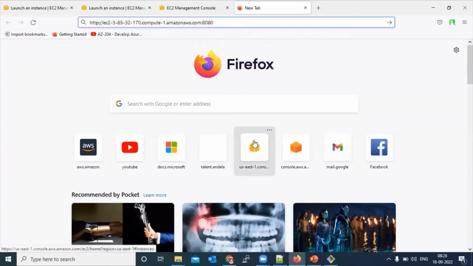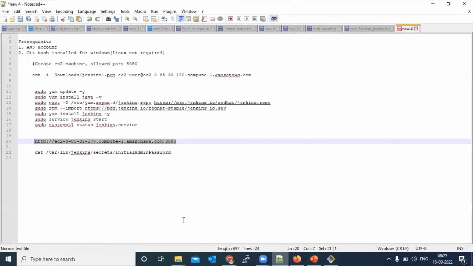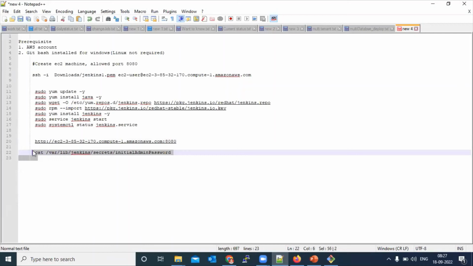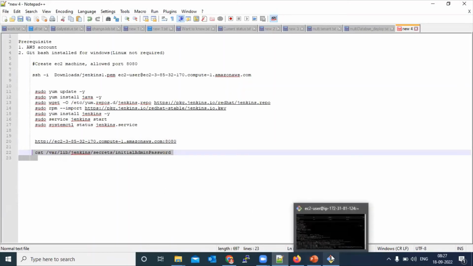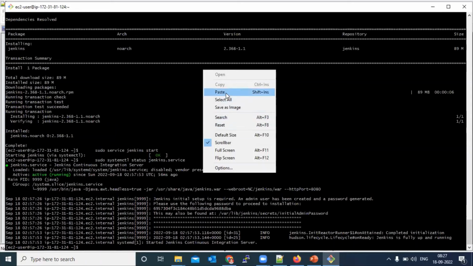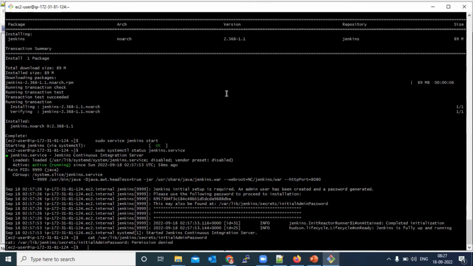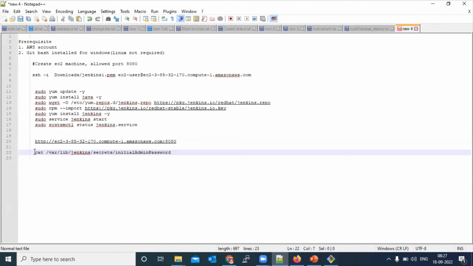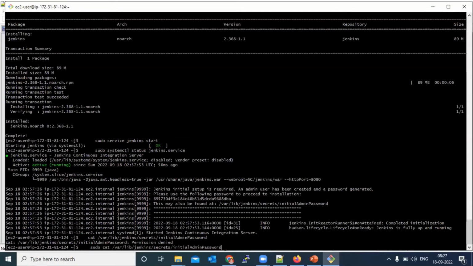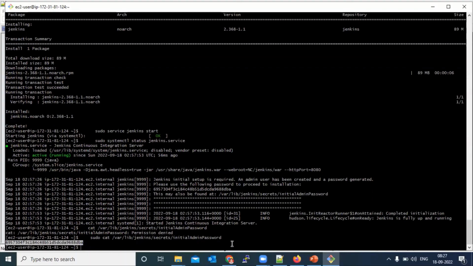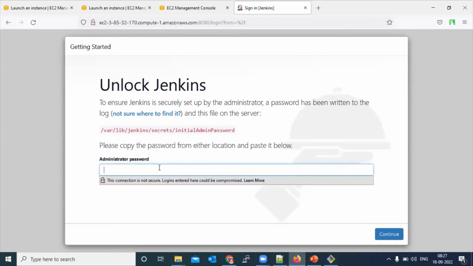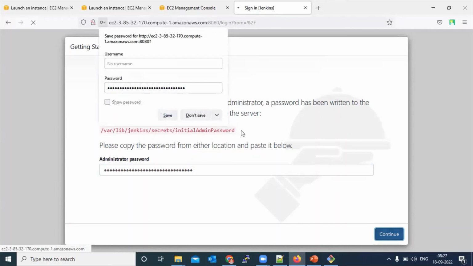Okay, so now we are going to access it. Jenkins is started. Now we need to get ready with this password. It is taking a few minutes, so we will sudo. We need to sudo there. So we need to copy this password. Here we need to put it and then continue. So no need to save.